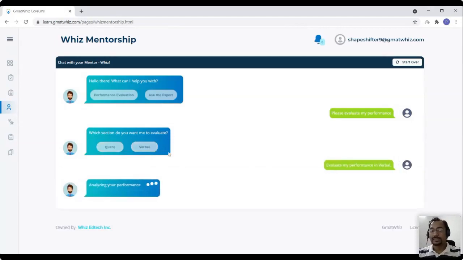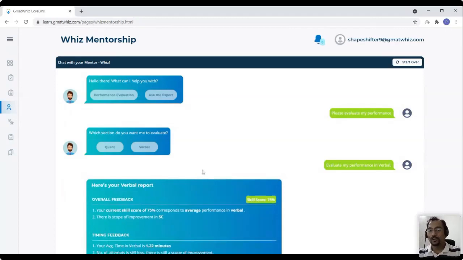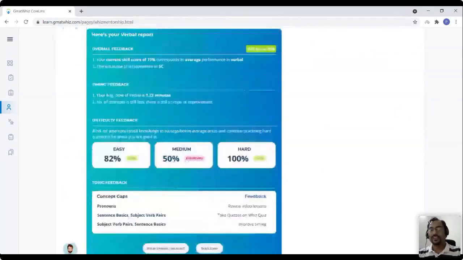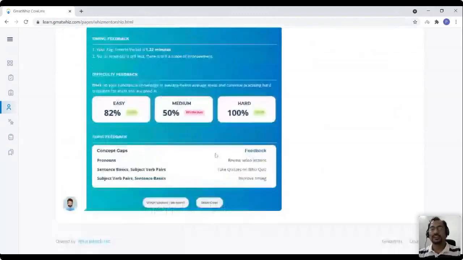You can clearly tell that to the mentor, and the mentor will go back to the database, see exactly how you're performing, and tell you how you are performing in sentence correction, what your timing is, whether there's scope for improvement, your difficulty level feedback, how you are doing at each difficulty level, and the topic level feedback. For example, in pronouns, you have to review the video lessons. For sentence basics, you have to work on taking quizzes on VizQuiz. You have to improve your timing for these areas.